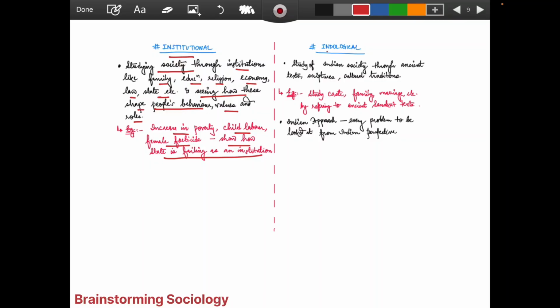Next I have the Indological perspective. This is the easiest approach for the paper 2 angle, but for paper 1 we can also use it as one of the perspectives. It is the study of Indian society through ancient texts, scriptures, and cultural traditions. Here we study caste, family, marriage, etc. by referring to ancient Sanskrit texts or any history angle from the Indian perspective, right? No other approach: every problem is looked at from the Indian perspective. If we have this, then we refer to it as Indological.